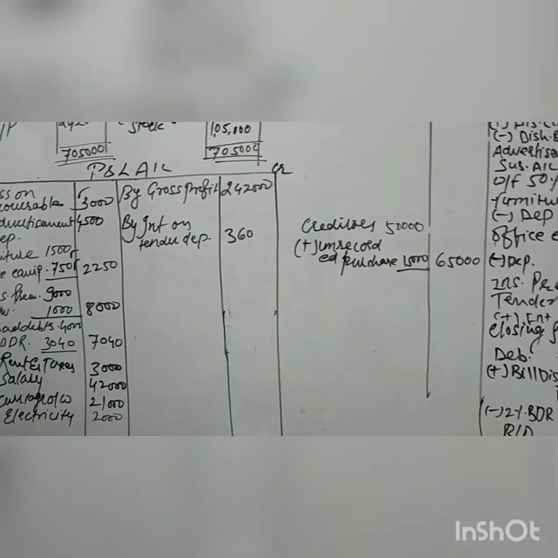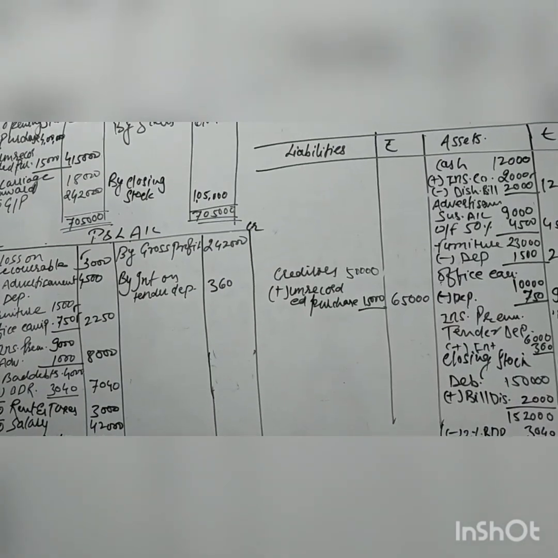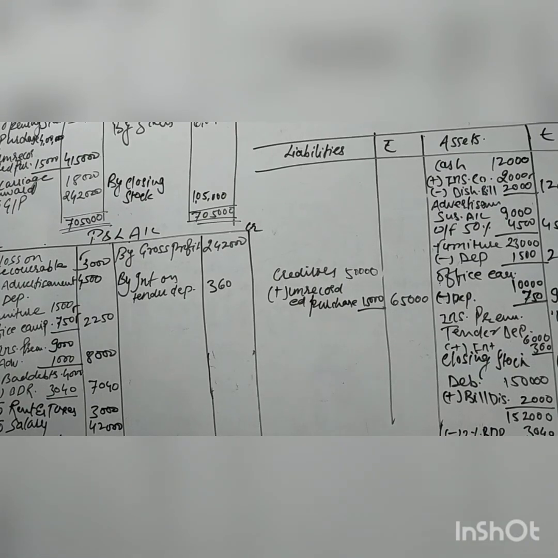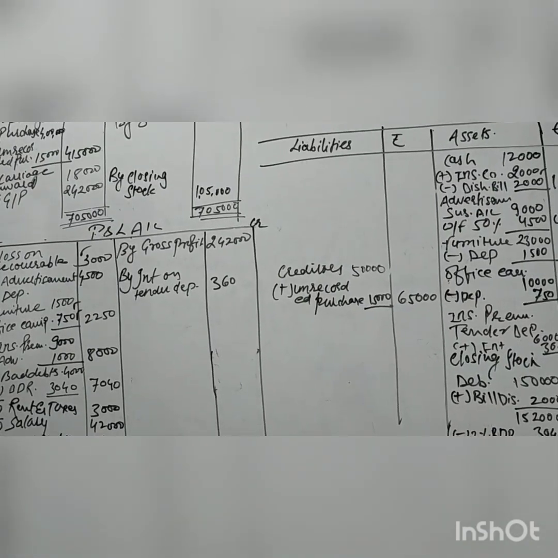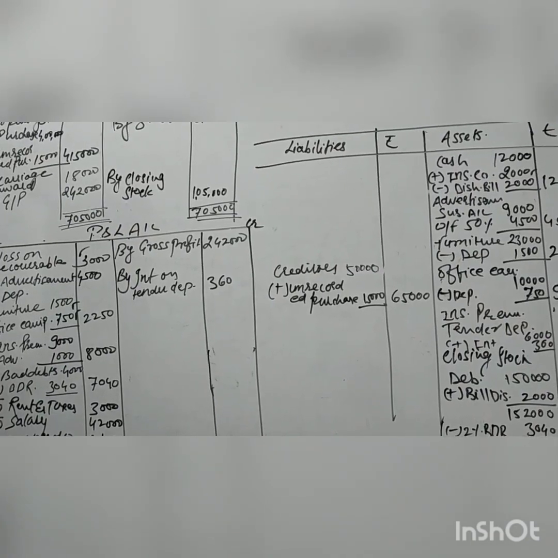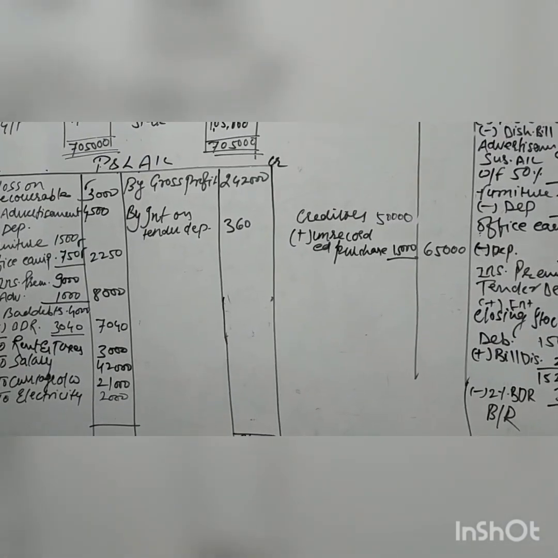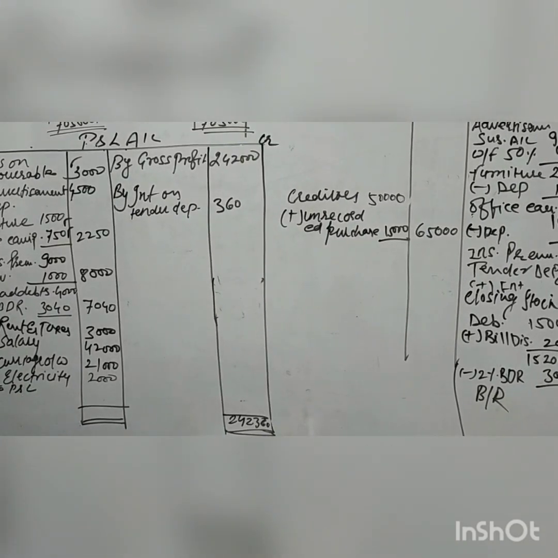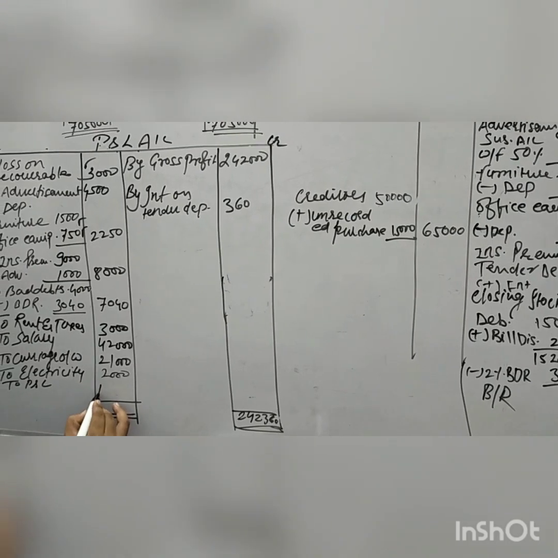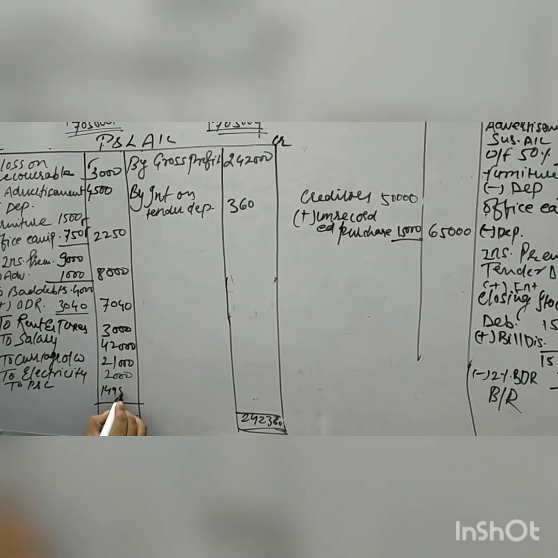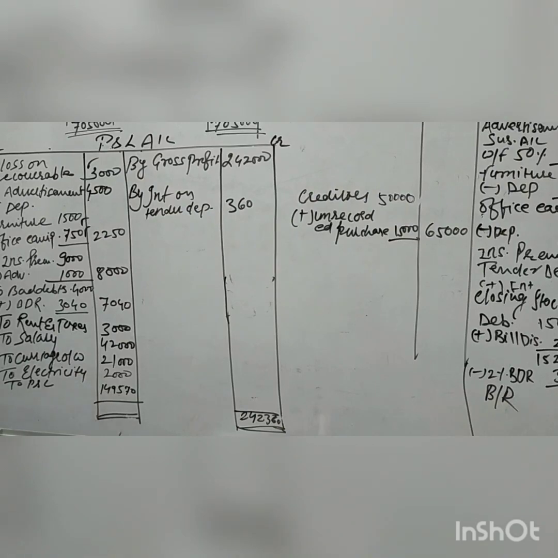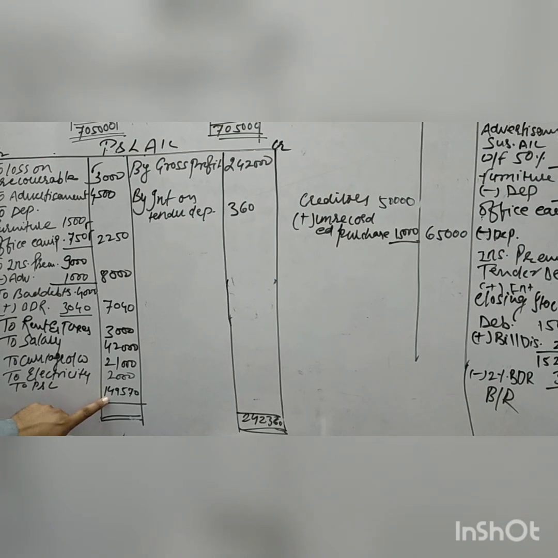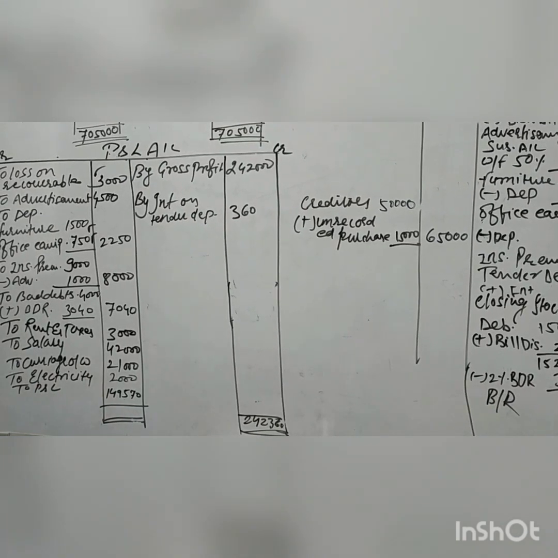2,42,360. I am very sorry if you are not able to see, because my mobile or video camera is not showing it. I'll check after some time when I complete writing all these things. Okay. Profit will come to the profit and loss account, 1,49,570. This is the deficiency amount because our revenue is more and expenses are less, so the balance will come to the debit side. It will become the profit. This is the net profit.